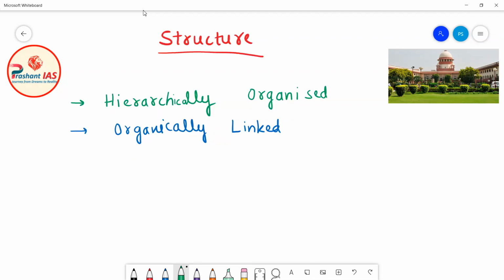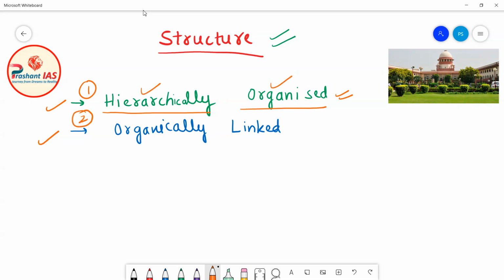There are two very important things about this structure. The first thing is that the Indian judiciary is hierarchically organized. And the second most important thing is that it is organically linked.